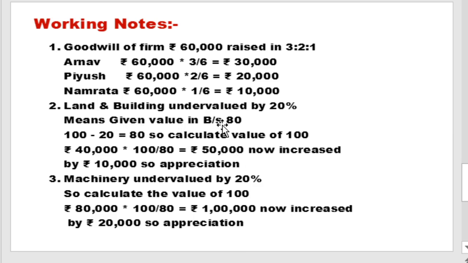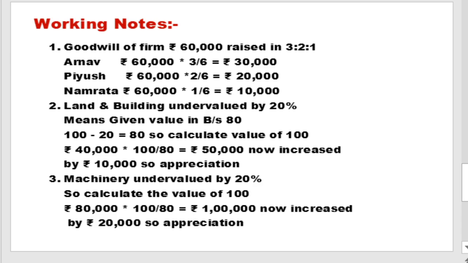So when an asset is undervalued by so and so, it means that by mistake the asset value is shown at a lesser value, so add the particular amount as per calculation. That is the benefit. If a liability is undervalued, then that is a loss. Vice versa, because when an asset is undervalued by so and so, the asset increases, that is a benefit. If a liability is undervalued by so and so, then that is the loss. Vice versa.